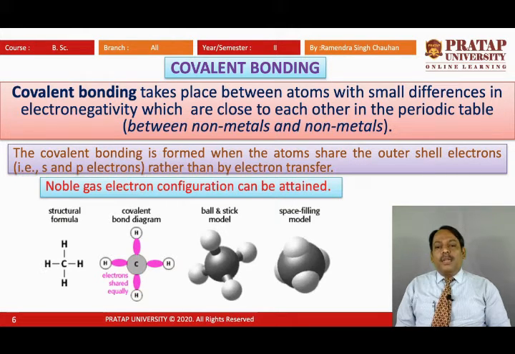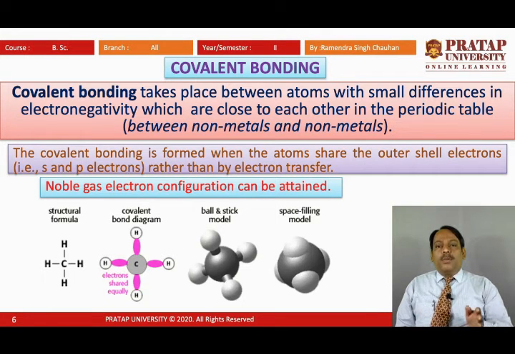Configuration of 8 will be attained, and so that will be completely filled. But in covalent bonding, the electrons are being shared. The previous statement was in relation to the ionic bond.